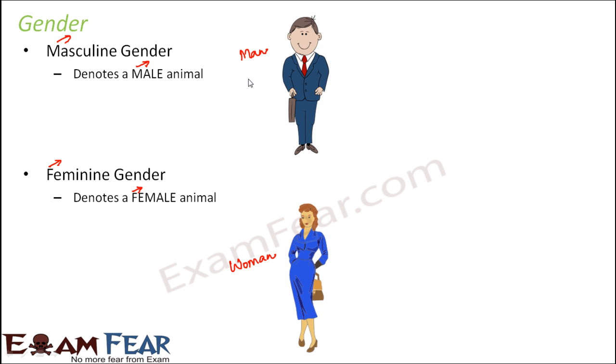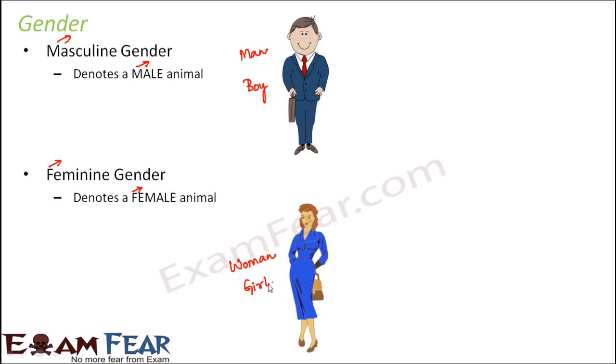If boy is the masculine gender, then the corresponding feminine gender would be girl. The feminine gender of boy would not be woman. Why? Because boy is generally a term used for a comparatively younger aged male human being.